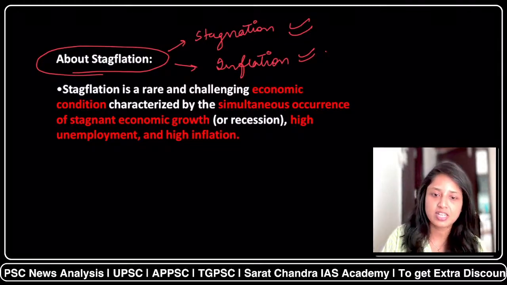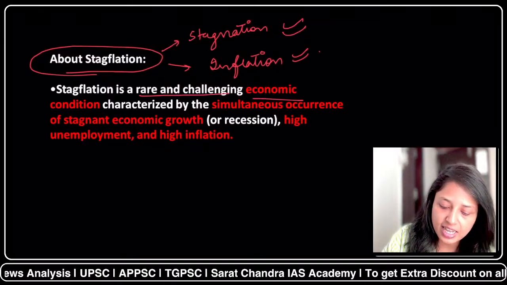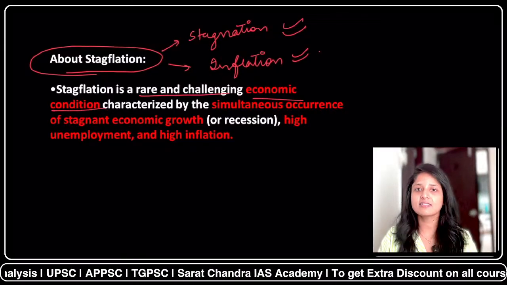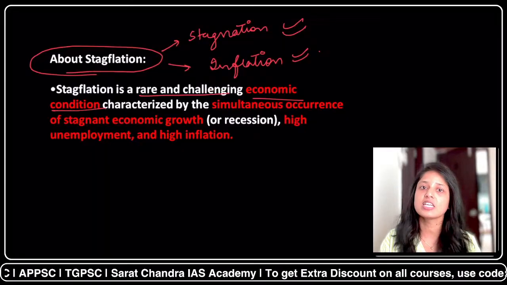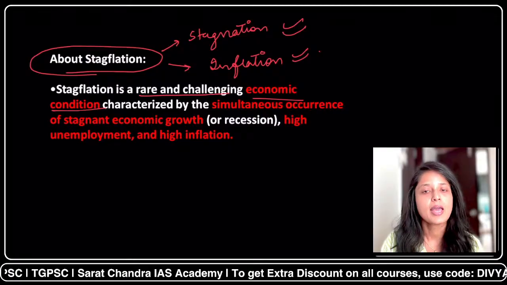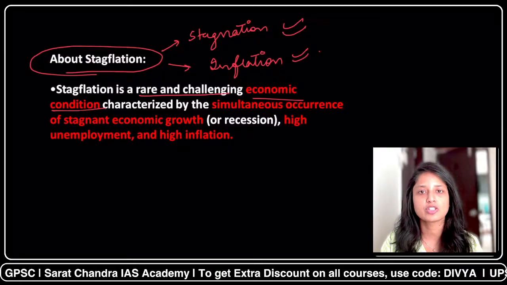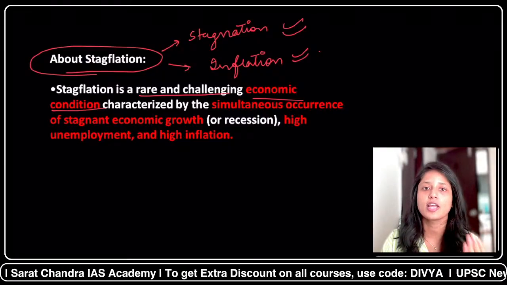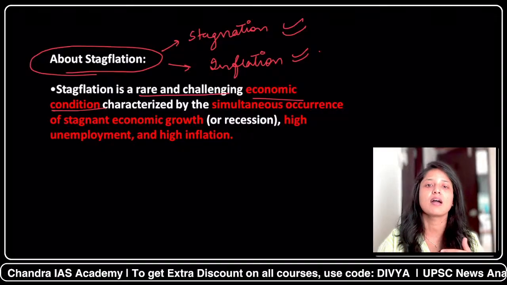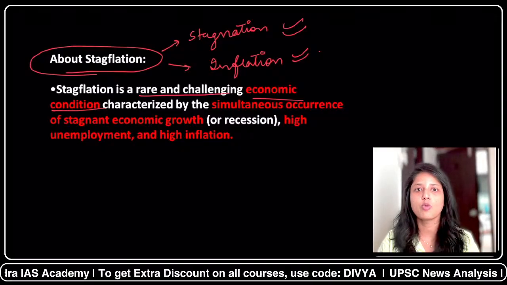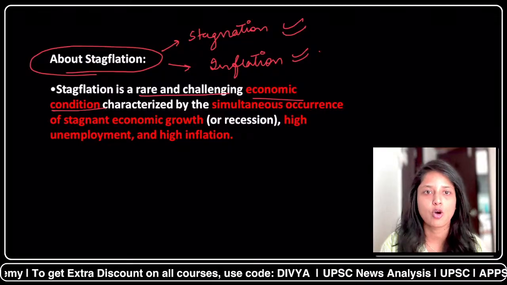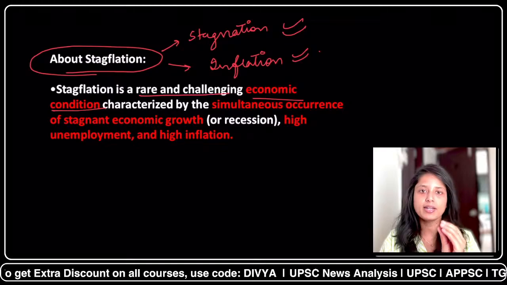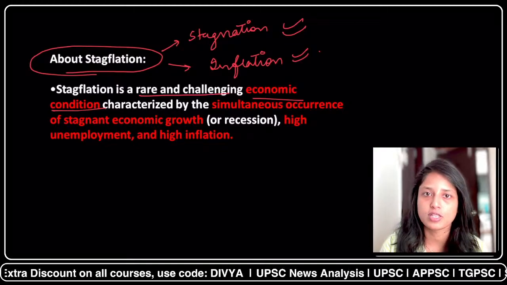So stagflation is a rare and challenging economic condition. Why it is rare? Because generally we say that slight percentage of inflation is very good for any economy. Why? Because small percentage of inflation shows that your economy is growing. The people are earning more money. If they are earning more money, they are spending more money, and their money is being spent in the economy also. So a bit percentage of inflation is good for the economy.